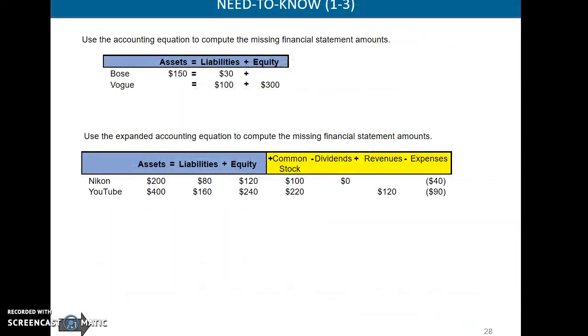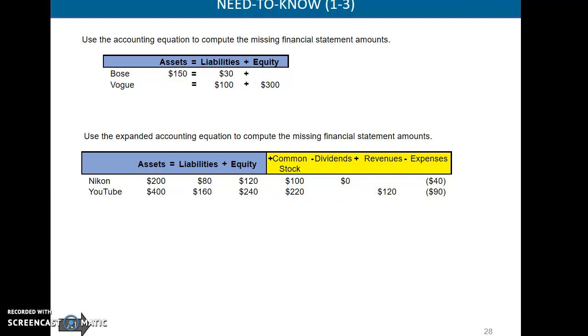Let's take a look at a couple of situations. We have two companies here. We have Bose and we have Vogue. Now we notice that equity is missing for Bose. We notice that assets is missing for Vogue. What we want to do is balance the equation out. If we know that $150 is our assets, our liabilities are 30, then we need a number to fill in the gap to equal what our assets are. So therefore, we're looking for that particular number that's going to add together with $30 to equal 150.